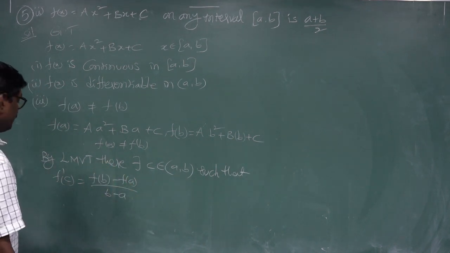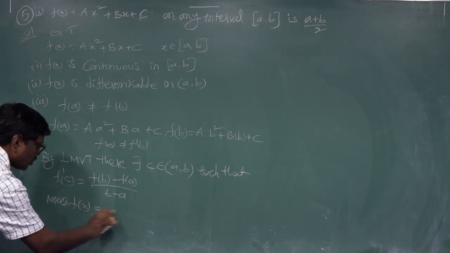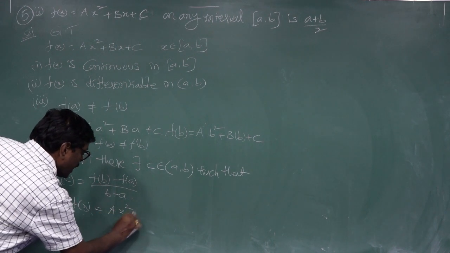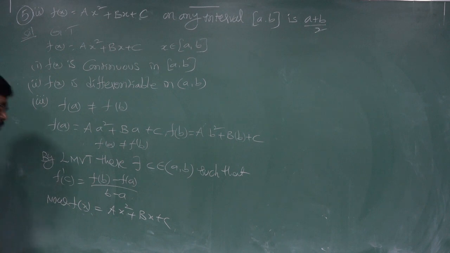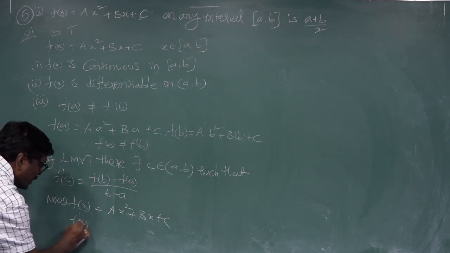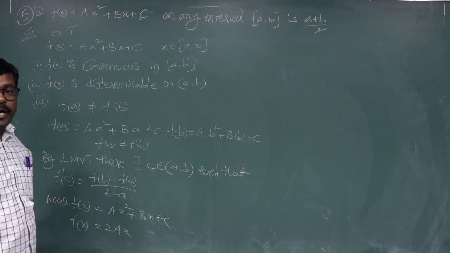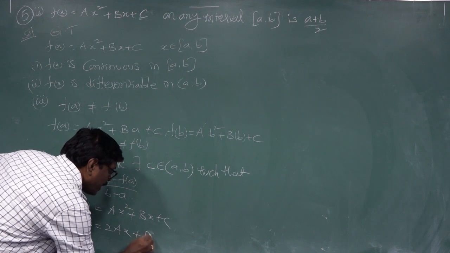Now f of x equal to a x square plus b x plus c. Differentiating both sides, f dash of x equal to 2 a x. The derivative of x square is 2x, the derivative of x is 1, plus b.